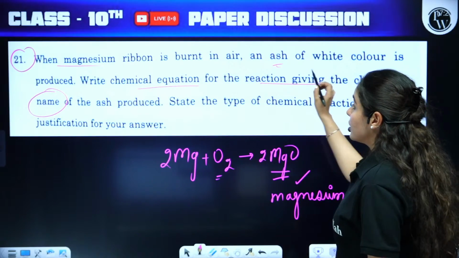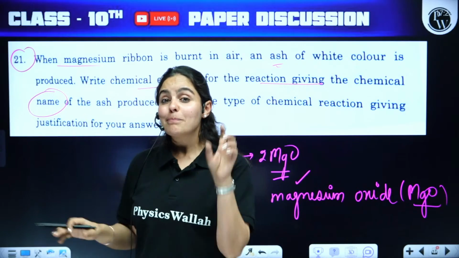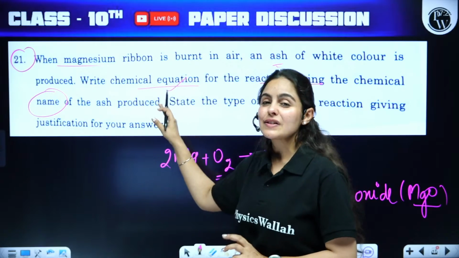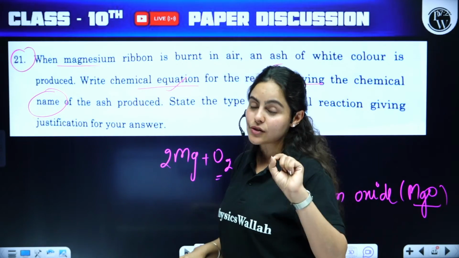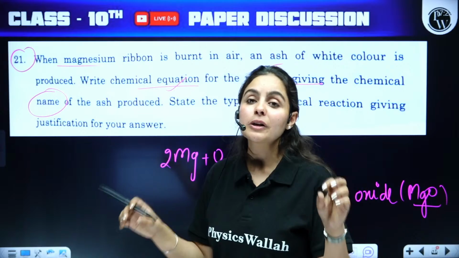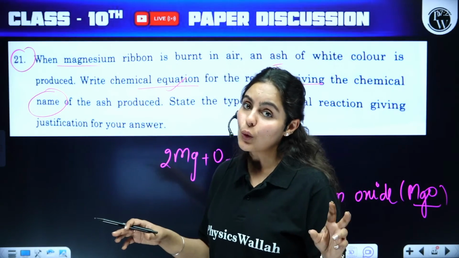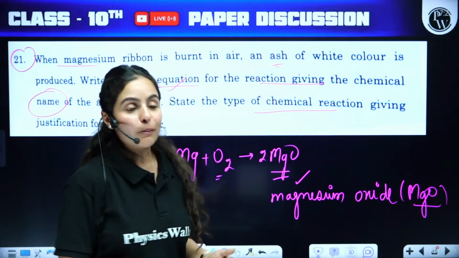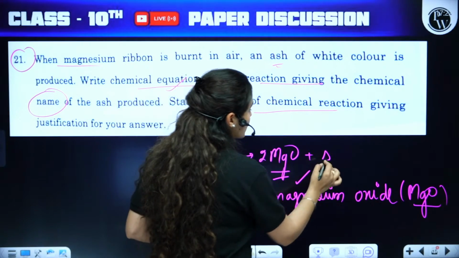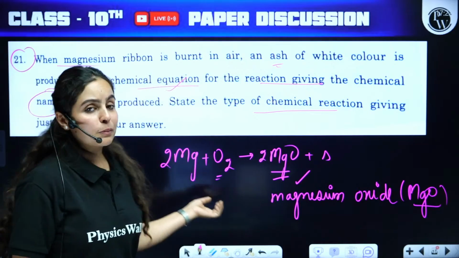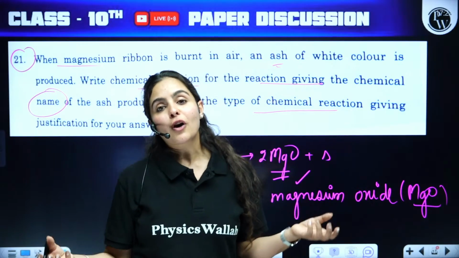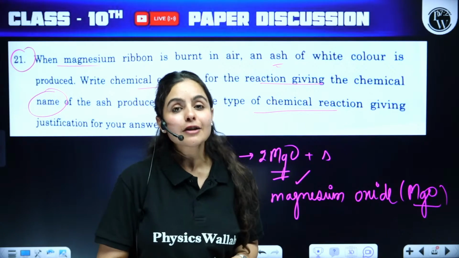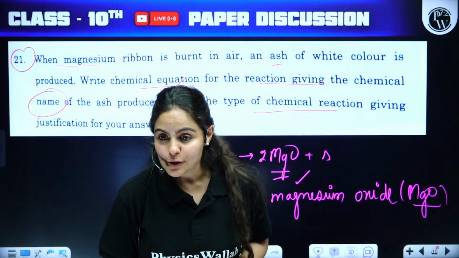And write the equation. Now, if you have not balanced this equation, you will lose half marks here. Balancing is important whether it's asked or not. This is something I've always told you in the session. Balancing has to be there by default, even if the question doesn't ask for it. State the type of chemical reaction given here and justify. It's definitely a combination reaction as well as an exothermic reaction. You can justify it by writing the definition of combination reaction: magnesium and oxygen are combining together and giving you one single product.